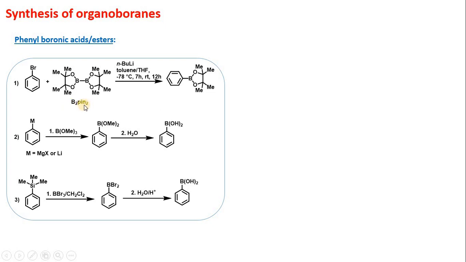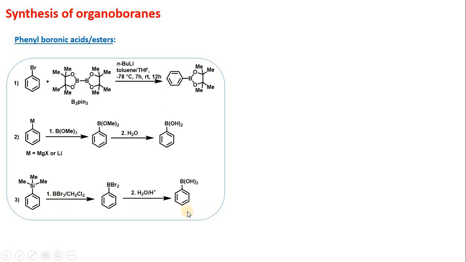Here pin stands for pinacol group, because this group is pinacol group. Now in the second reaction, phenyl magnesium halide or phenyl lithium on treating with trimethyl borate gives phenyl boronic ester, which upon hydrolysis gives phenyl boronic acid. In the third reaction, aryl silane reacted with dibromide to give the corresponding compound through transmetallation, followed by hydrolysis to